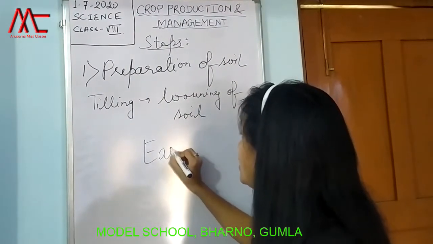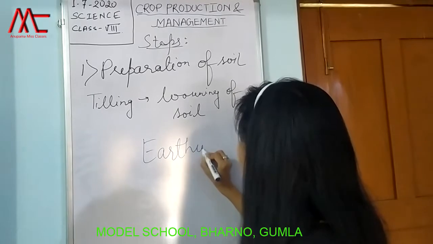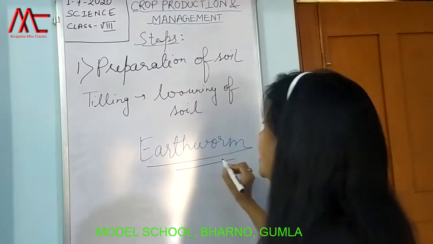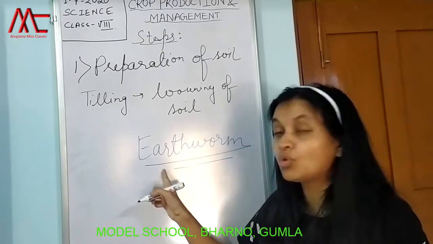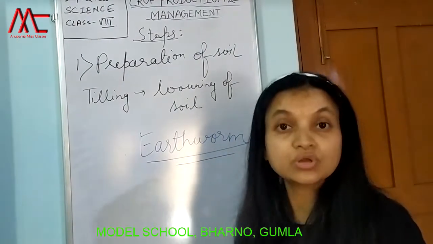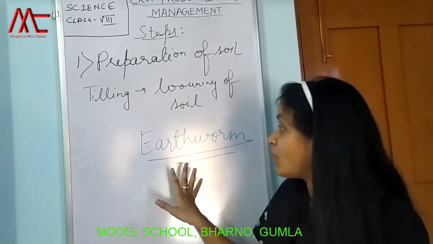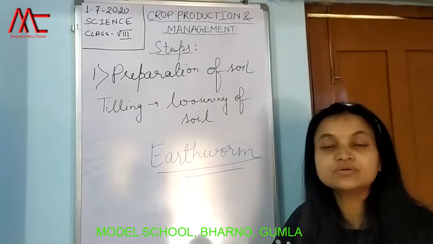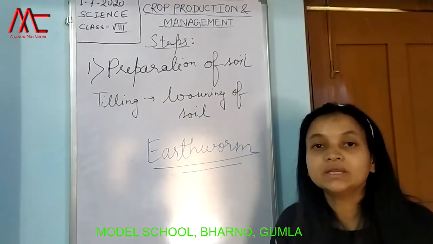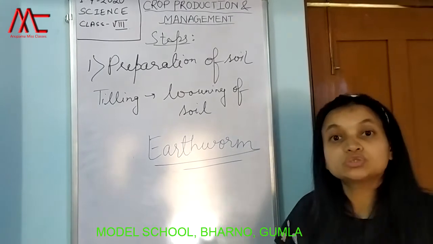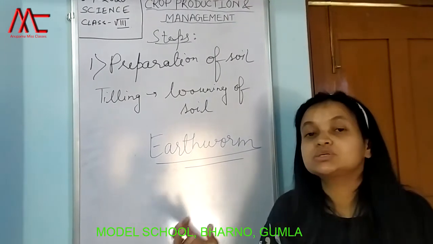You all are familiar with this worm-like organism. It increases the growth of earthworms, along with the growth of other microorganisms. Why is this worm known as the farmer's friend? Because it makes the soil porous. It comes out, it goes down, it feeds on the soil, it also casts soil and makes the soil very fertile, right?